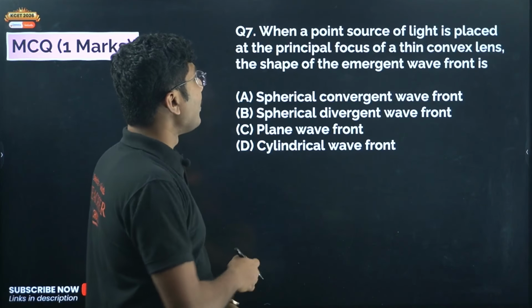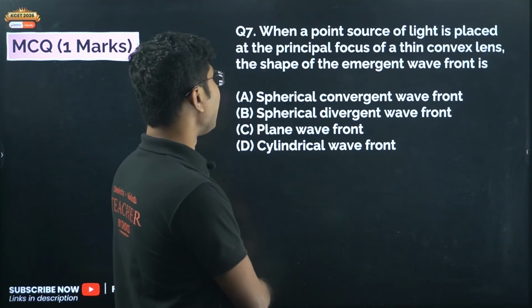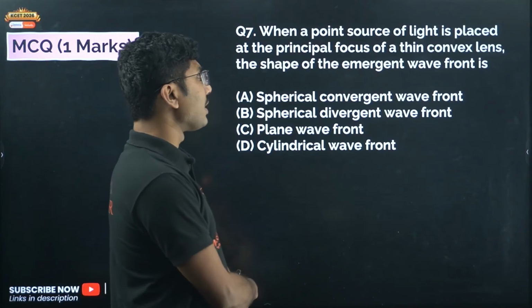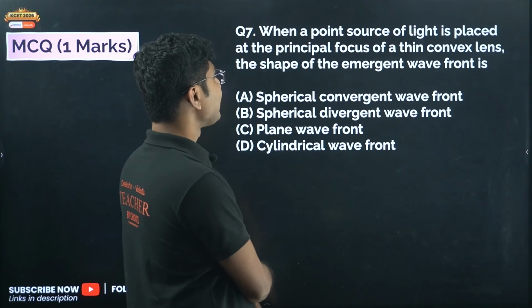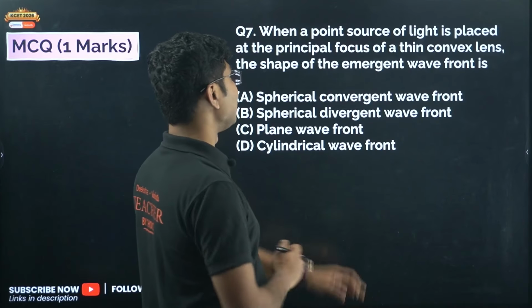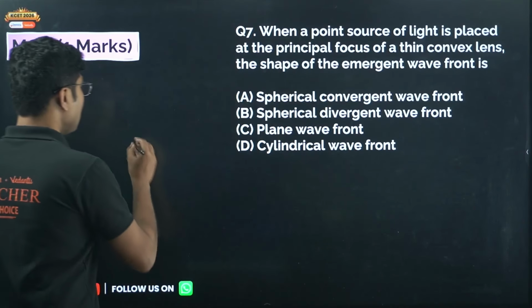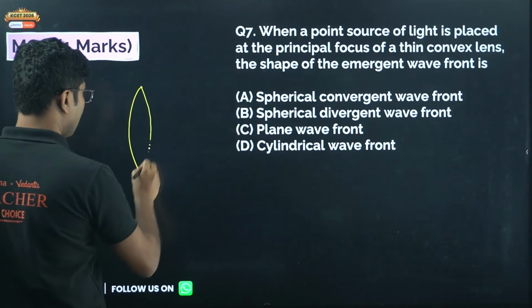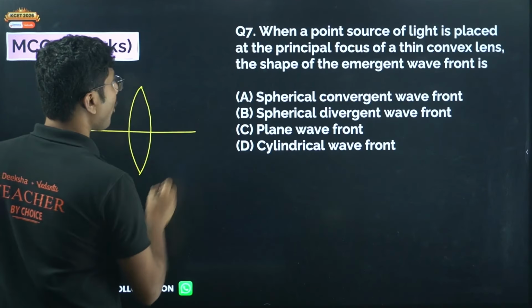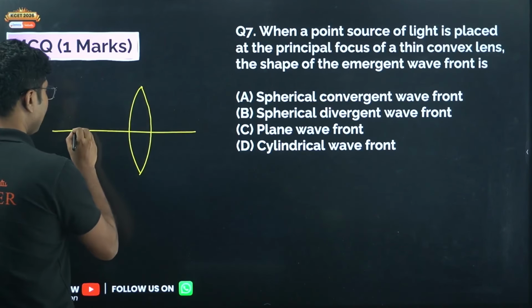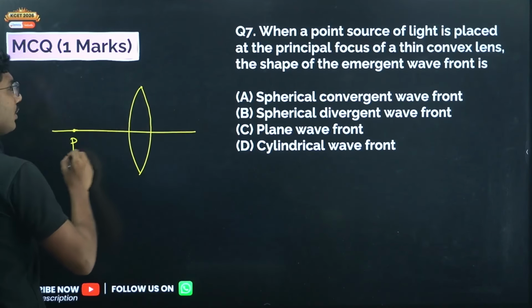Now next, when a point source of light is placed at the principal focus of a thin convex lens, what is the shape of the emergent wavefront? So here we have a lens, and a point source of light is placed at the principal focus. So this is a point source, and this is the convex lens.